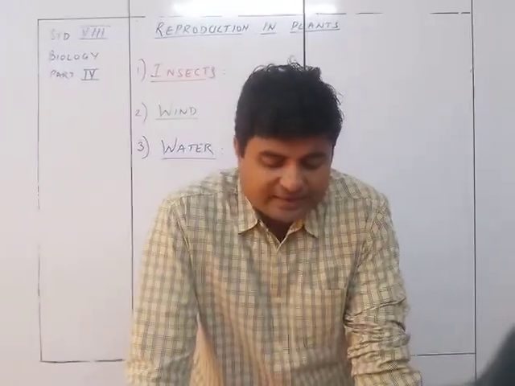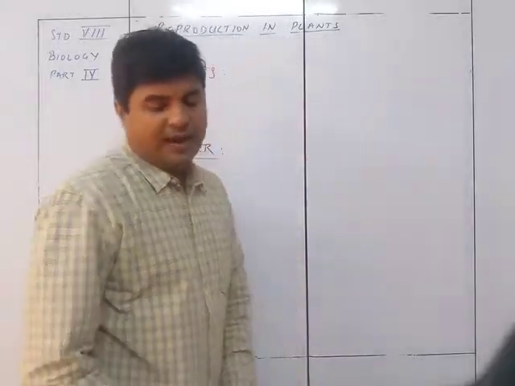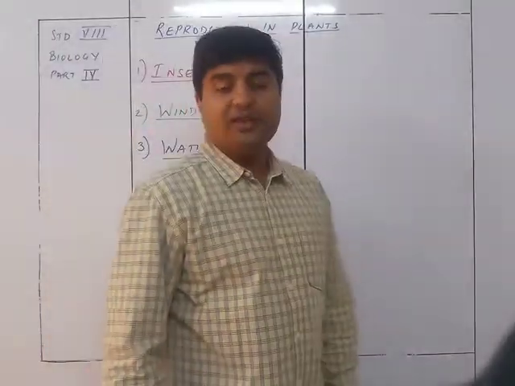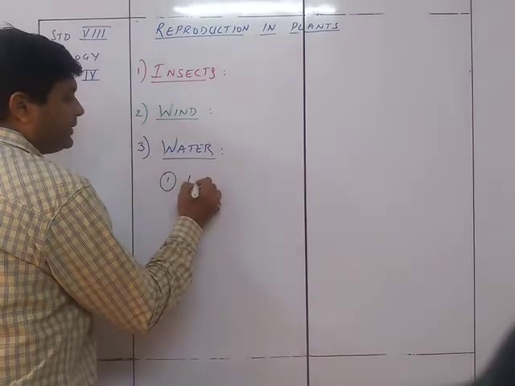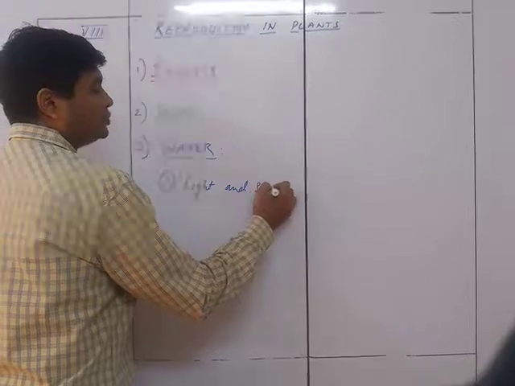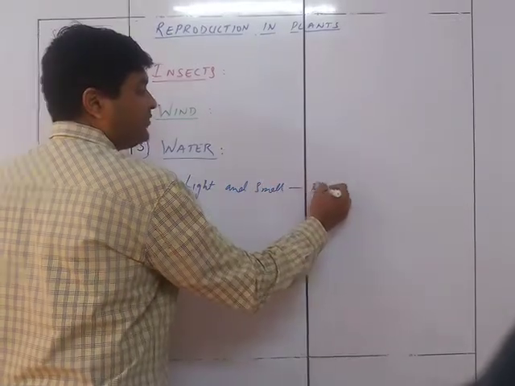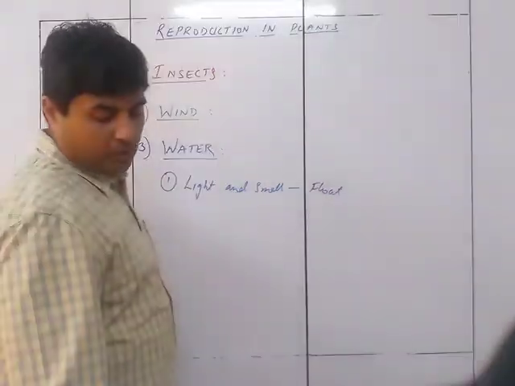So what are the characteristics of water pollination? The first one is that flowers are small and light, so they can easily float on water. So the first one is flowers light and small, so that they can float. The reason for that is they should be able to float. That's why they are light and small.